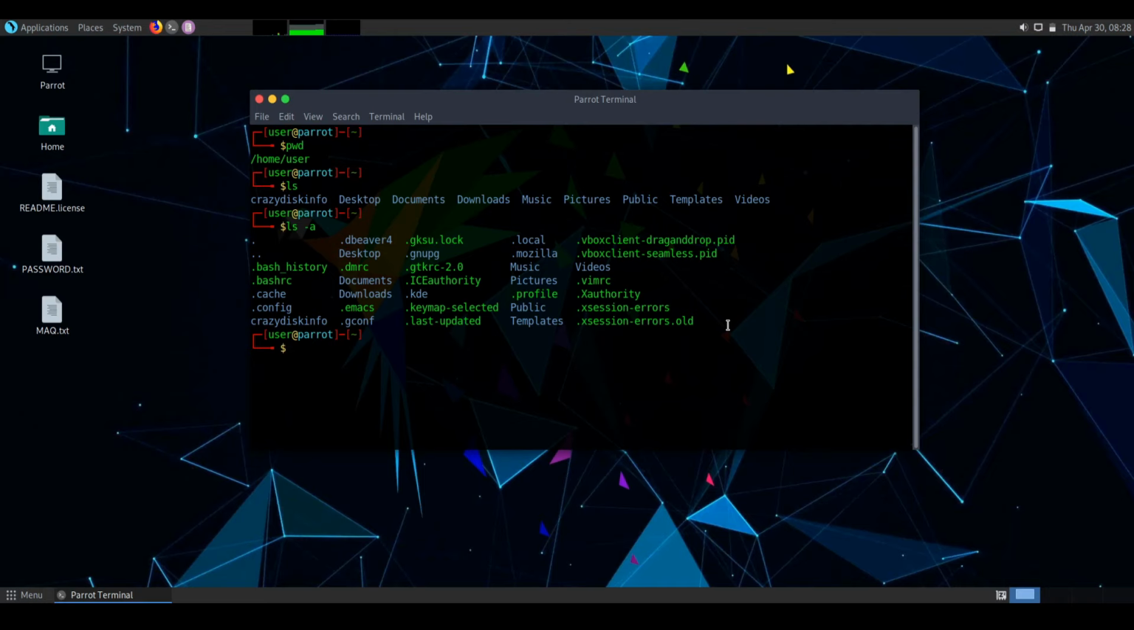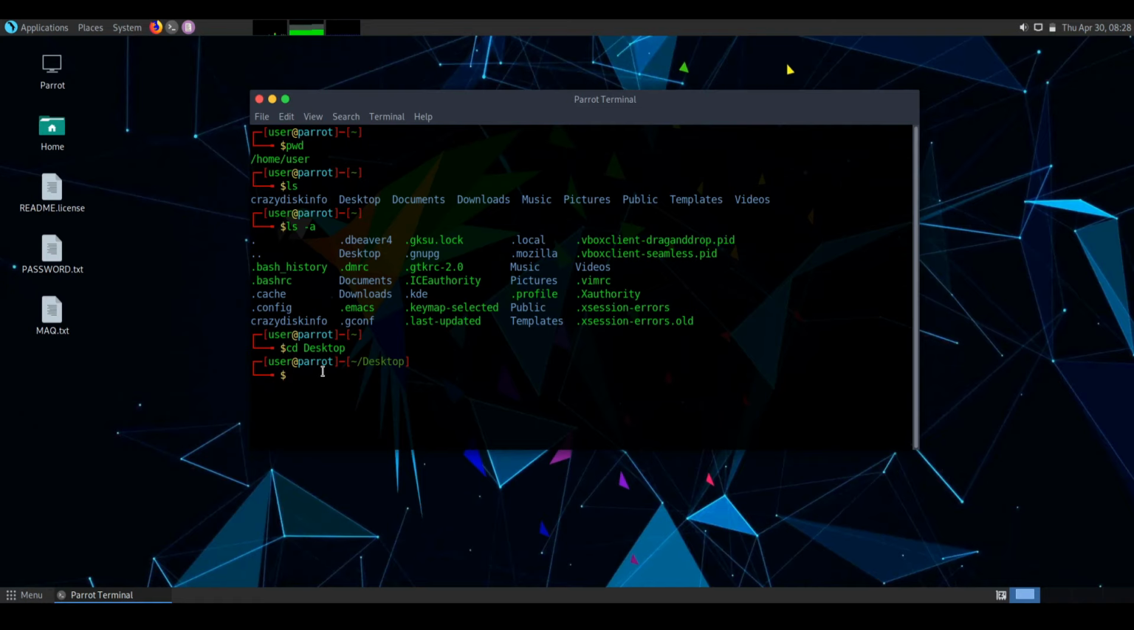So the next command is cd. If you are in home directory and you want to go to another directory like desktop, type cd desktop. So now you can see we are in desktop directory.